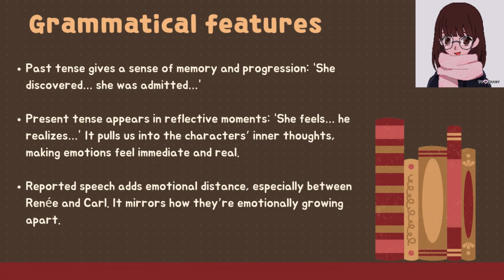Let's have a look at the grammatical features of this story. Grammatical features are the language tools the author uses, like verb tenses, pronouns, or sentence style, to tell the story clearly and show the character's feelings. The most important grammatical features here are past tenses, present tense, and reported speech. Past tense tells us what happened step by step, like a memory. For example, Carl signed his name yet another time. The present tense shows thoughts or feelings in the moment. For example, he realizes he no longer loves her. Reported speech adds distance, showing memories instead of direct talk. For example, he remembered when he had brought Renee in to be admitted.